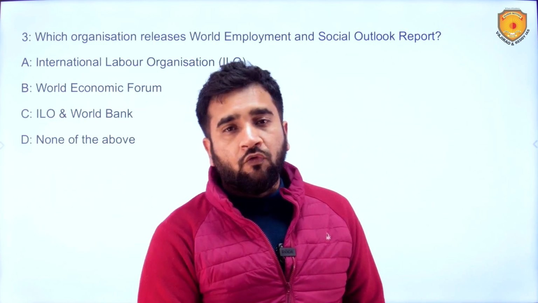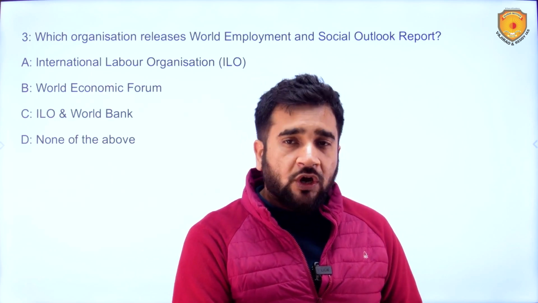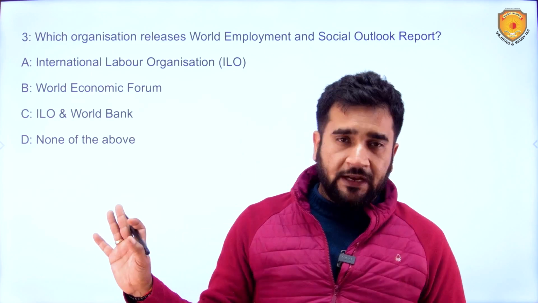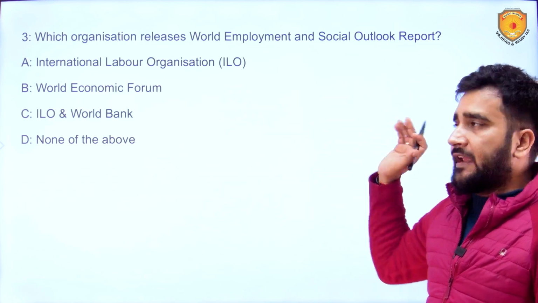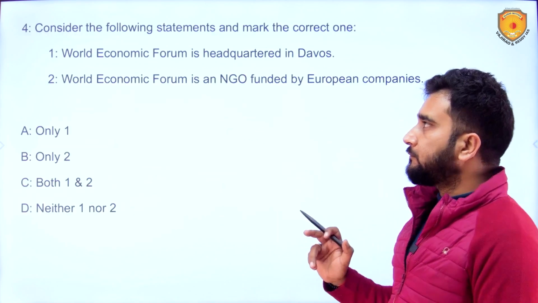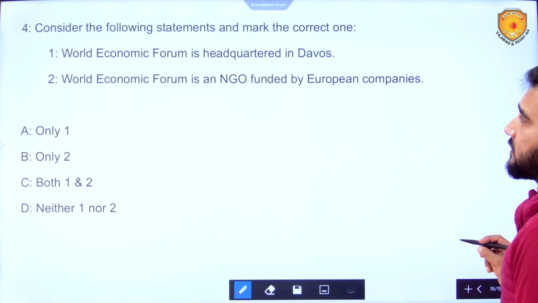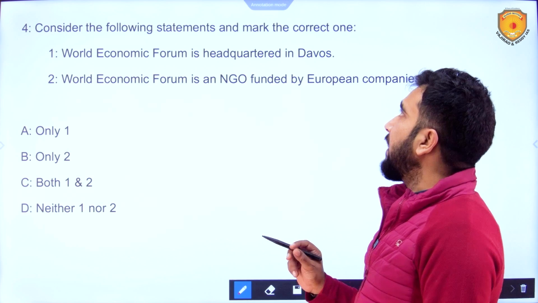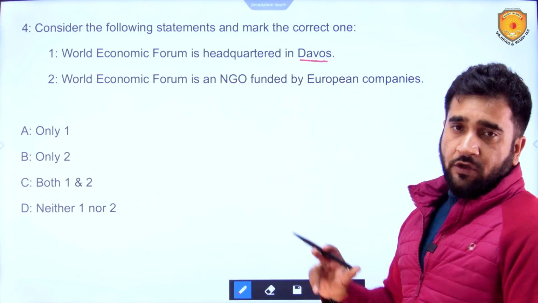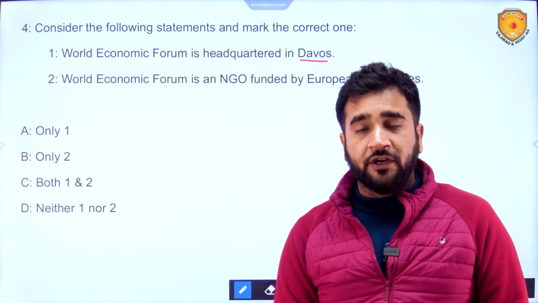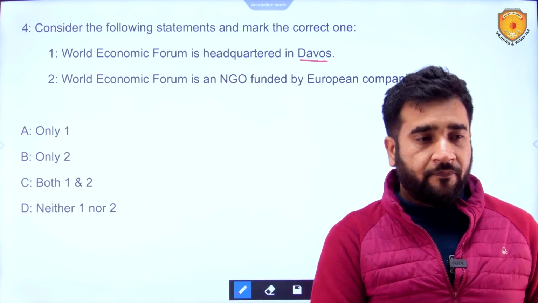Third, which organization releases the World Employment and Social Outlook report? It was very simple. It is ILO only. It is not World Bank, neither is it the World Economic Forum. It is ILO. Very simple. Then next, consider the following statements and mark the correct one. World Economic Forum is headquartered in Davos. No, it is not headquartered in Davos.